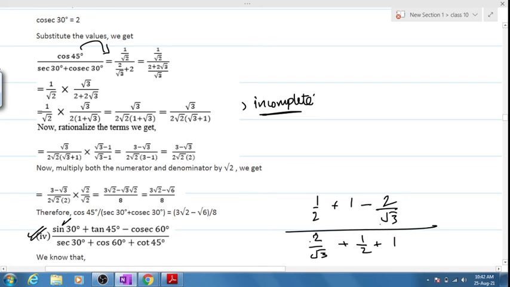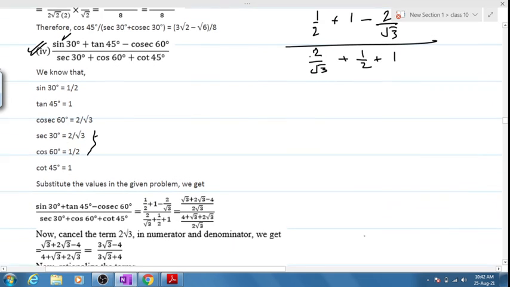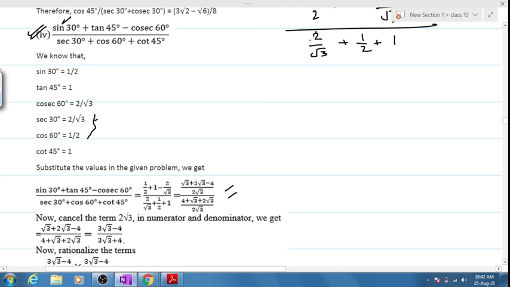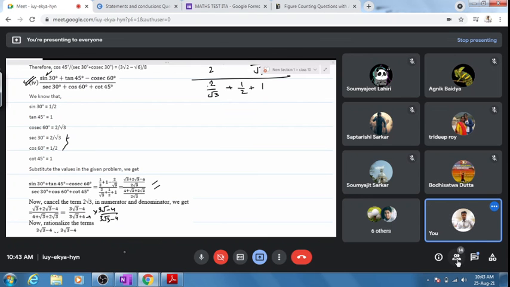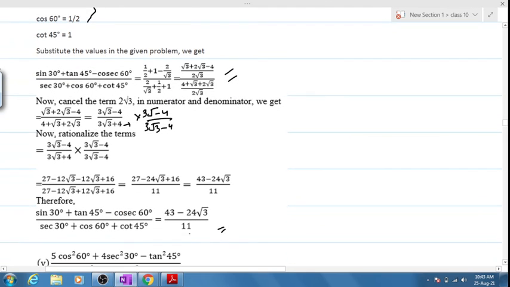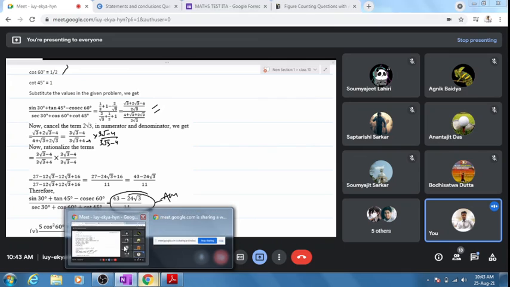Can we solve this? It's a very easy one, it's not that difficult. Numerator and denominator. Now, ultimately we'll be getting this. But since I have told you that in the denominator it's not expected that you keep roots, you'll have to multiply the numerator and denominator by 3 minus root 4 and 3 root 3 minus 4. Is it clear, yes or no? Yes, sir. You multiply this and confirm how many of you are getting this as our answer. Let me check out the answers, what people have written.